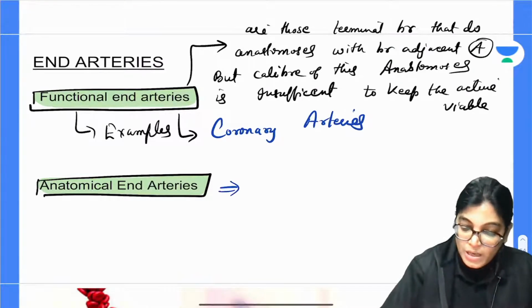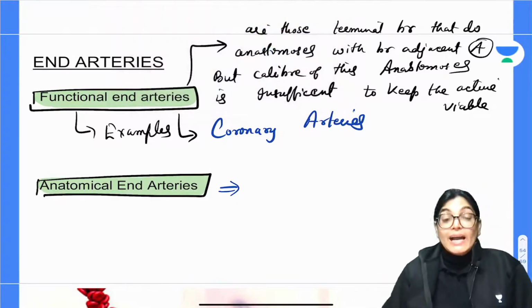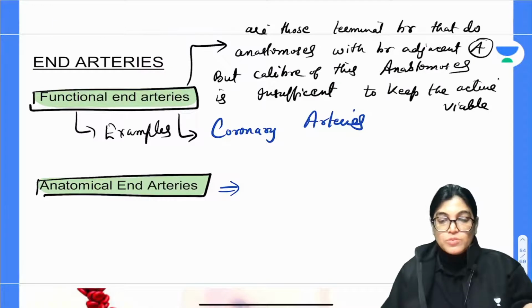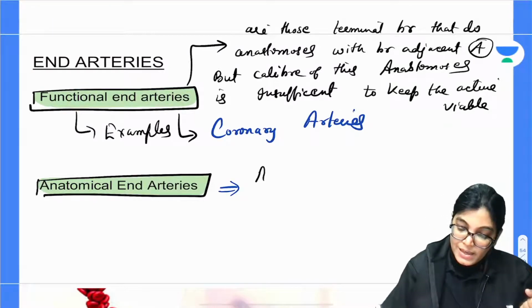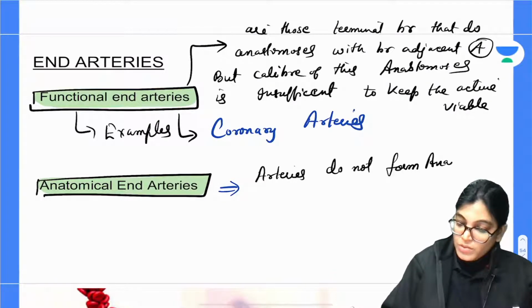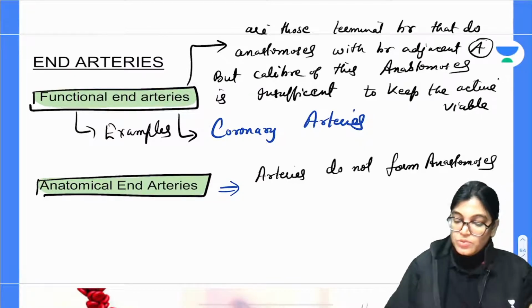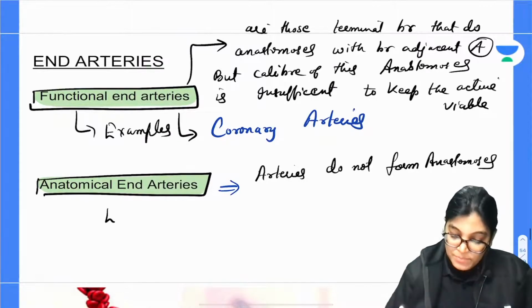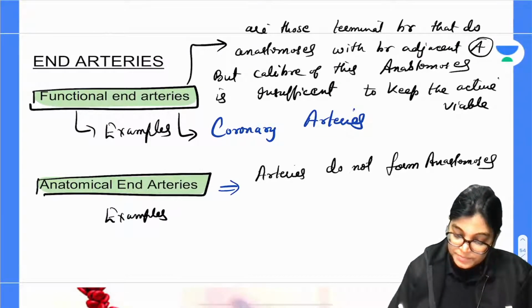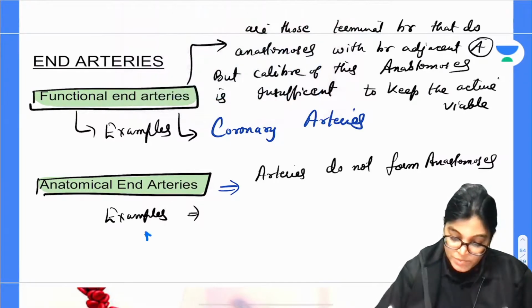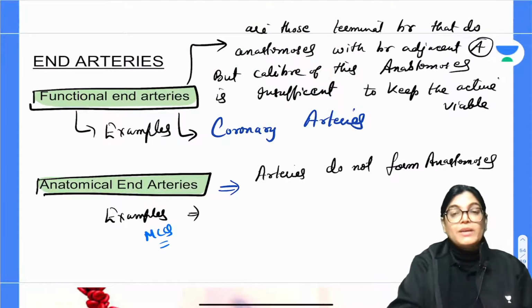Now the other one is anatomical end arteries. In some regions, the arteries do not form anastomosis. They are not forming any kind of anastomosis and end there. So these kinds of arteries are called anatomical end arteries. An example of anatomical end arteries is the central artery of the retina. This is very important for your MCQs, my dear aspirants. This is again very important for your MCQs and viva.